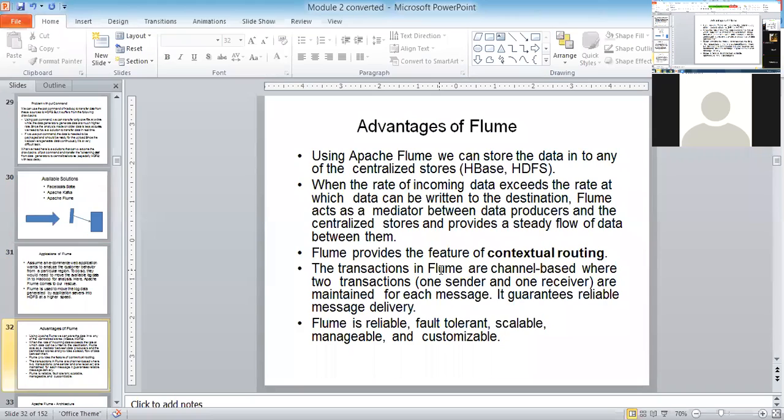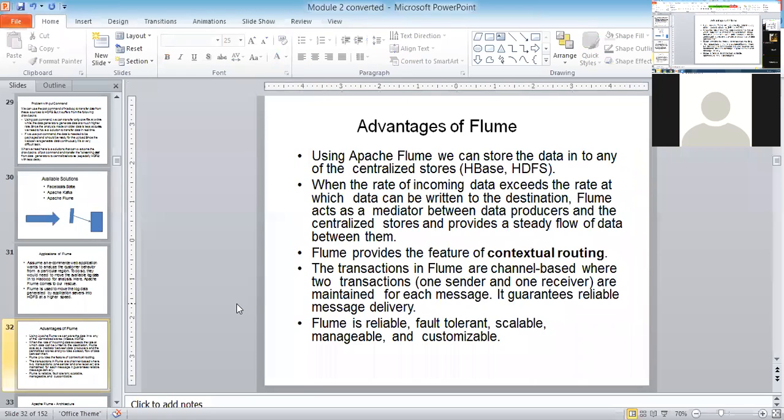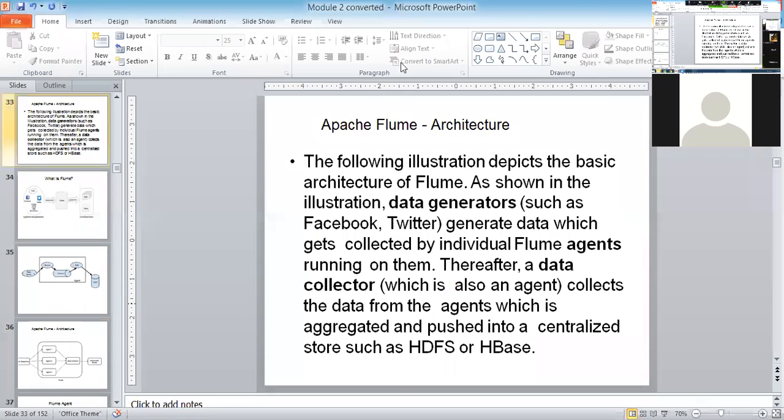And Flume provides the feature of contextual routing. What is the meaning of this word, contextual routing? It is some part of intelligence, artificial intelligence. So that is also going to be provided by Flume. And Flume consists of a channel which is going to act like a temporary buffer to hold the data. That is what I told you, like a mediator. And Flume is reliable, fault tolerant, and scalable. Flume is very reliable, fault tolerant, and scalable.